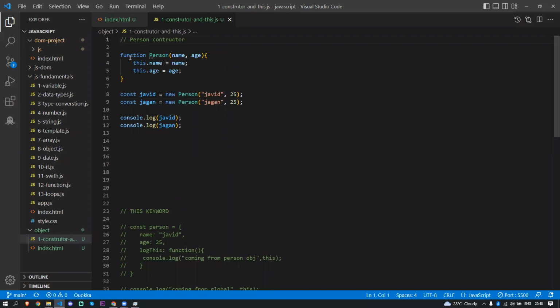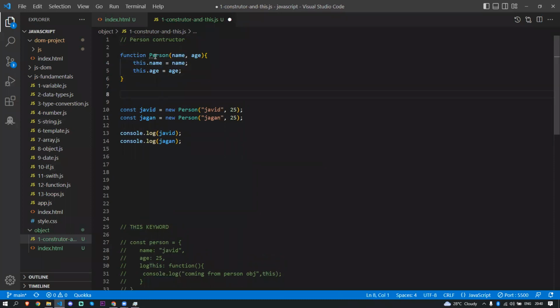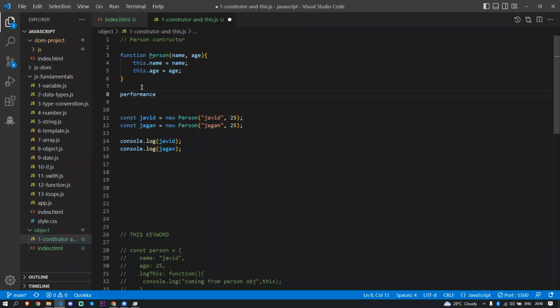When you put the new keyword in front of a function constructor, it becomes an object. Remember that. This is going to point to the person object. So what you're doing here is, if there is an object, this function is an object, and now you're making person.name equal to something. You are setting the property inside that object.